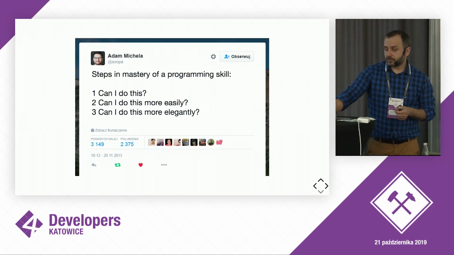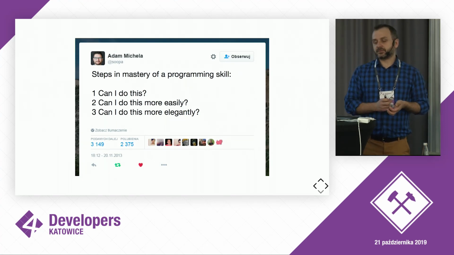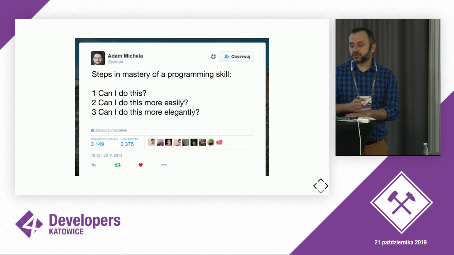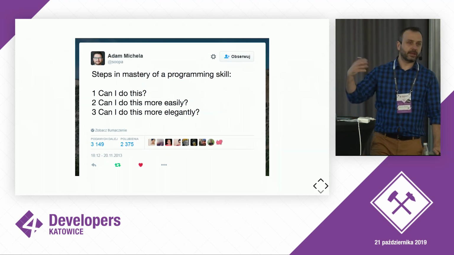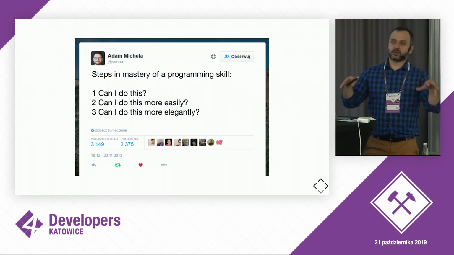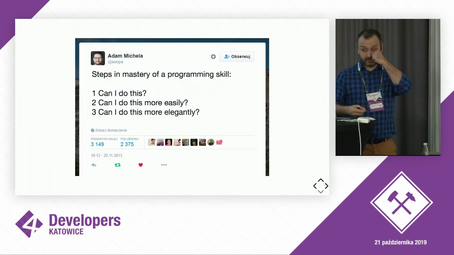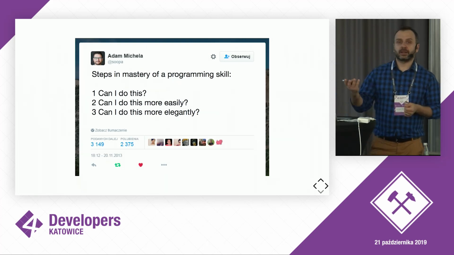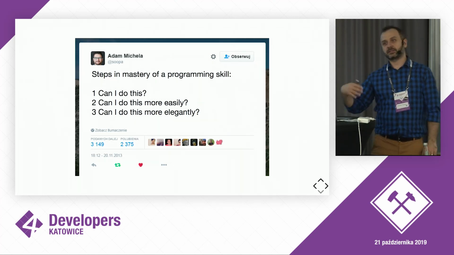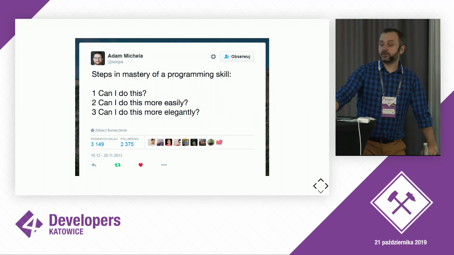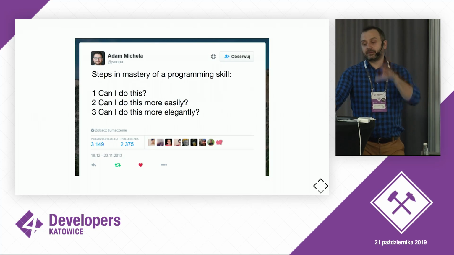Now, I would like to start this part with a tweet that I think is a very smart one. It says, steps in mastery of a programming skill. The first step is, can I do this? Let's say that I would like to learn a new language or a new approach, and I do the most crappy solution, but it works. So now point 1 is achieved. Now, can I do this more easily? Maybe I could replace 15 lines of code with 5 lines of code that do exactly the same thing, because I get rid of unused code, of dead code elimination or something. Now, step 2 is achieved.